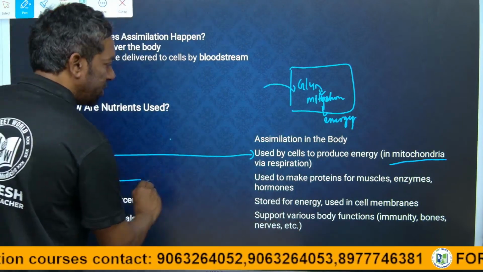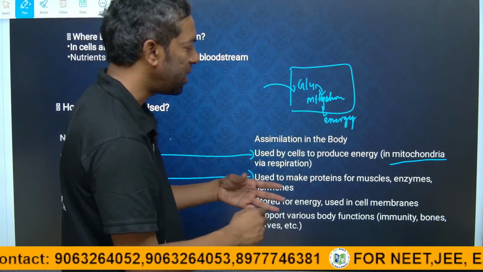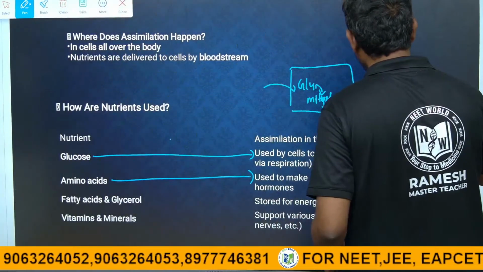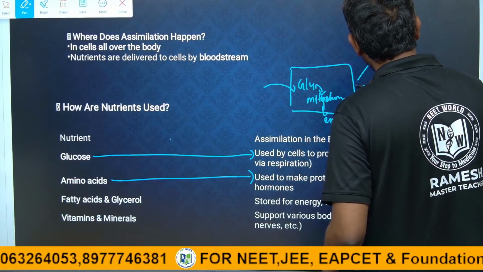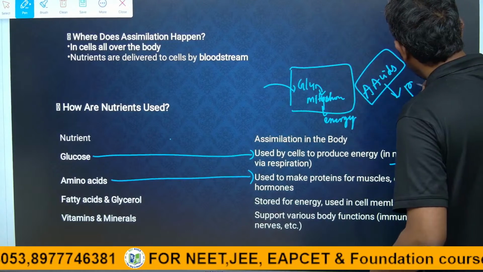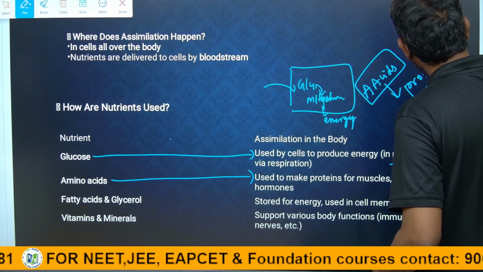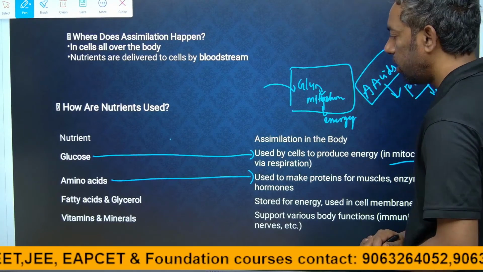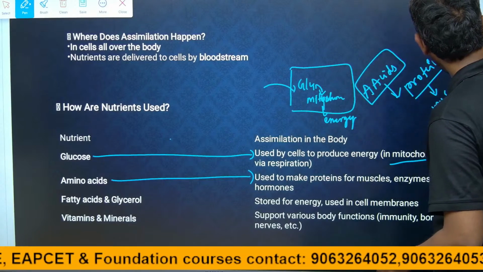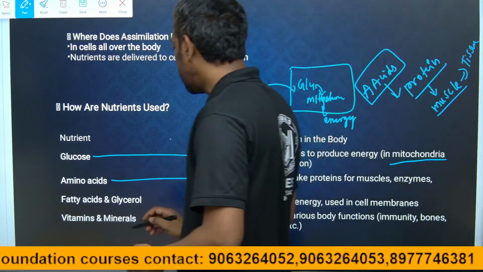Amino acids are used to make proteins for the muscles, enzymes and hormones. Amino acids prepare protein, for the muscle, meaning tissue: connective tissue, muscular tissue.